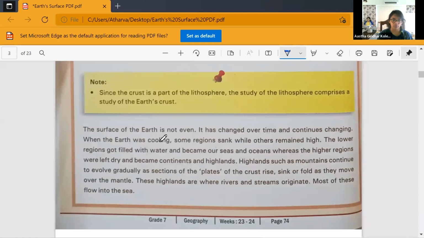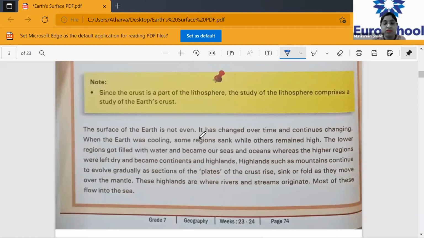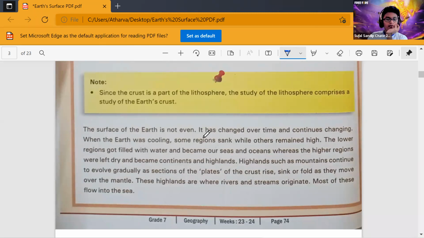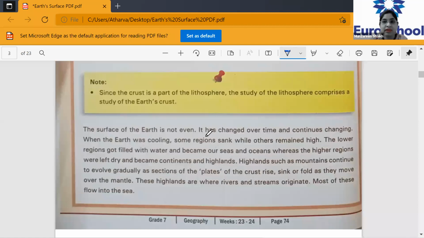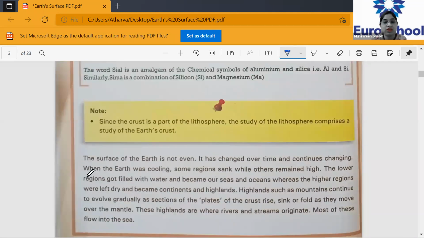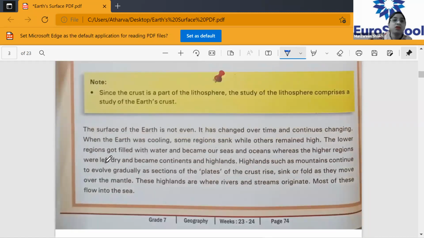The surface of the earth is not even. Do you all agree with this? Is the earth's surface even or uneven? It is uneven, right? How is it uneven? Who will tell me why? Because some places have mountains and some places have plains. Very good, Astha. It has changed over time and continues changing. So the surface has changed and it is changing now also, right? This is very important. The surface of the earth is not even. Underline that.